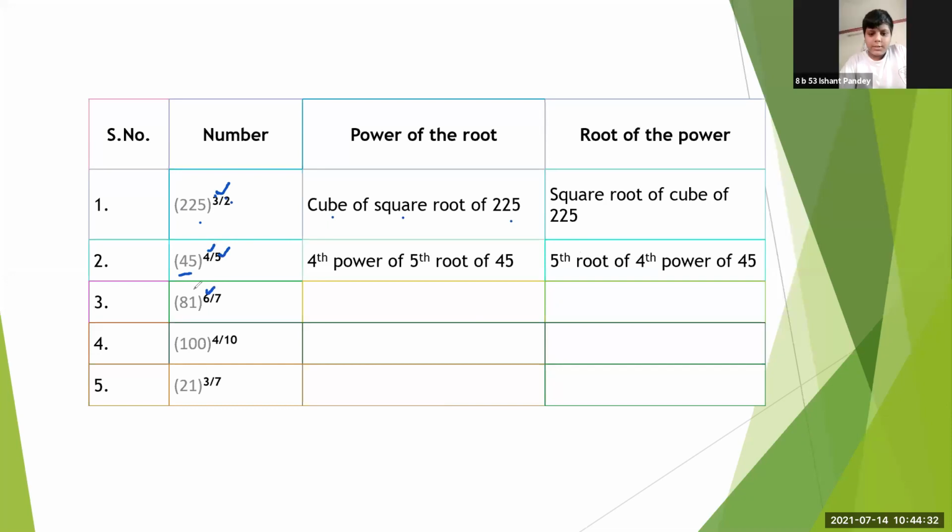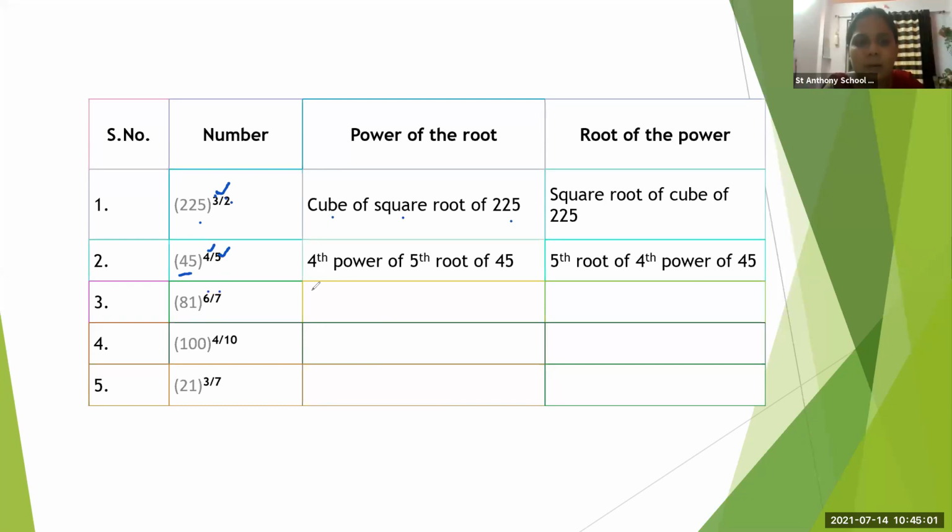Now, teacher, how will you write it as? Fifth root of fourth power of 40. Just a minute. Yes, teacher, in this example, which one? The third one, 81. 6 upon 7. Teacher, we will write it as 6 power of 7 root of 81.